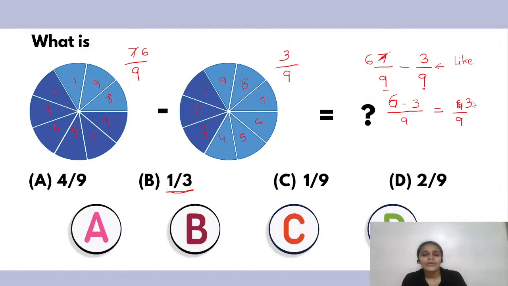Okay, and now I can further reduce it, right? So 3 ones are 3, 3 threes are 9. So my final answer is 1 upon 3. Okay, so my final answer is 1 upon 3, which is B.